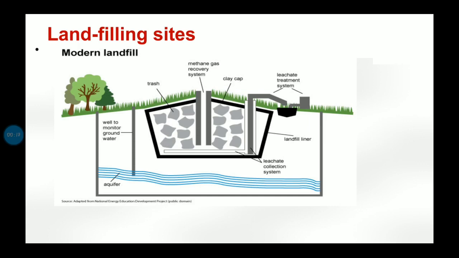Now what happens to these pits? These pits are lined with plastic sheets to prevent soil pollution due to leaching of toxic and harmful materials. When the pit has been dug, like this pit here, it is lined with plastic sheets. This black colored thing is the lining of the plastic sheet. Now why are plastic sheets placed over here? To prevent soil pollution.